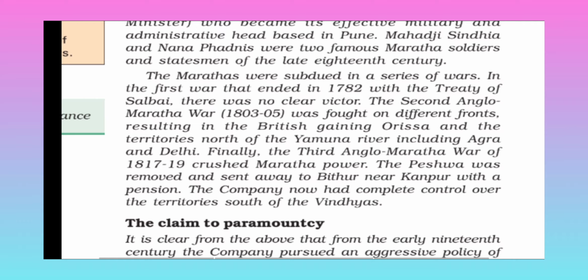The Second Anglo-Maratha War, from 1803 to 1805, was fought on different fronts, resulting in the British gaining Orissa and the territory north of the Yamuna River, including Agra and Delhi. Finally, the Third Anglo-Maratha War of 1817 to 1819 crushed Maratha power. The Peshwa was removed and sent away to Bithur near Kanpur with a pension. The Company now had complete control over the territory south of the Vindhyas.